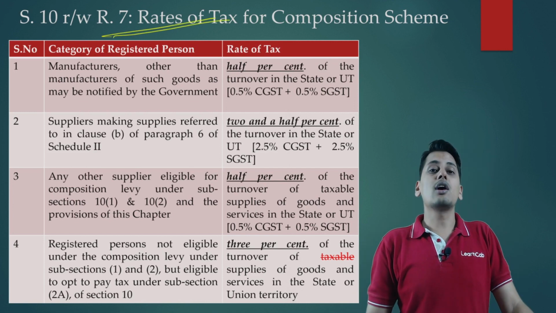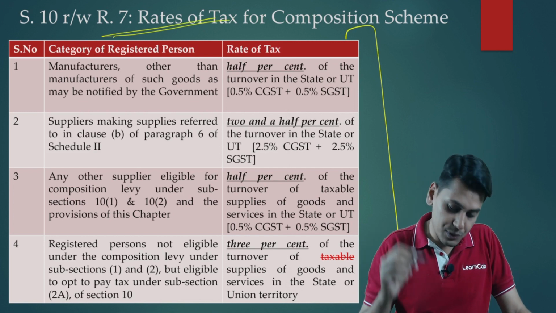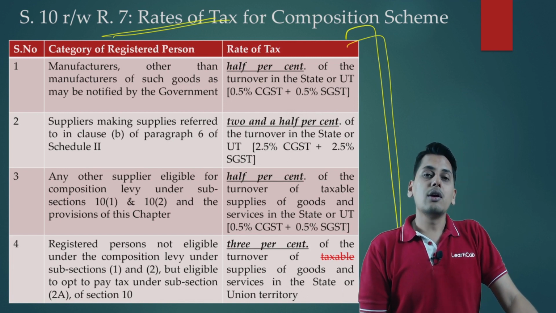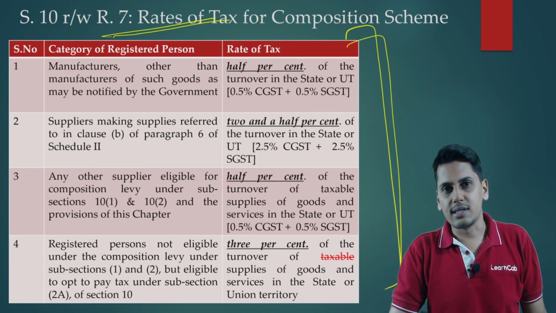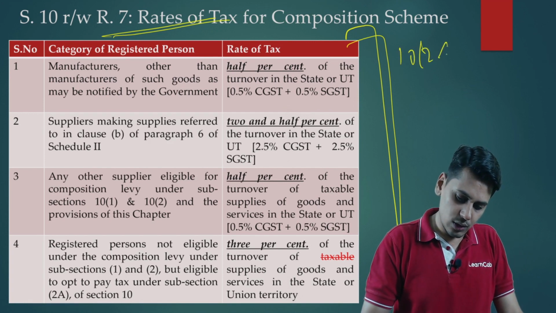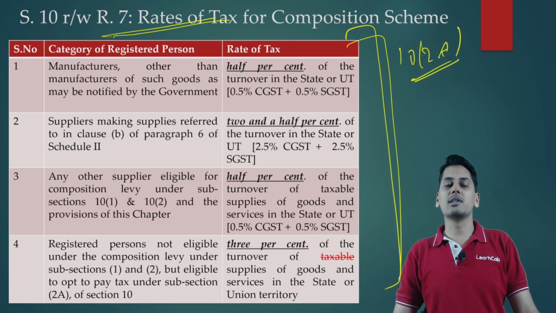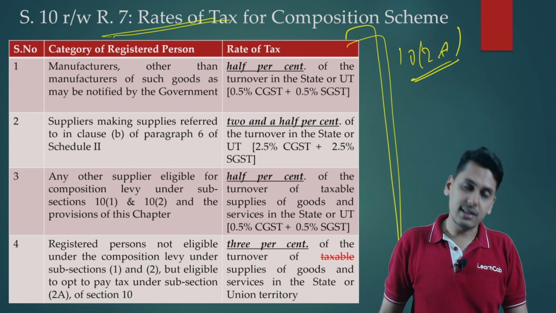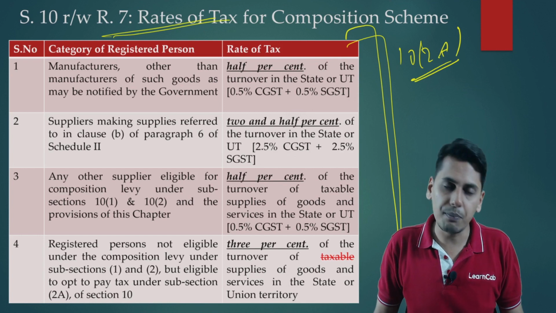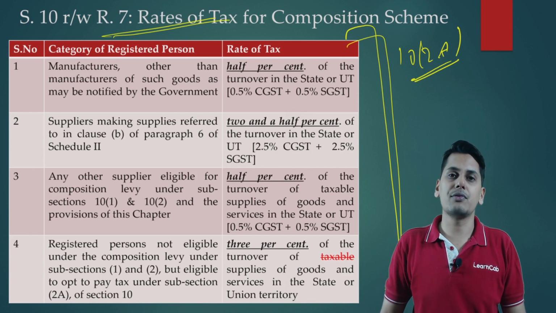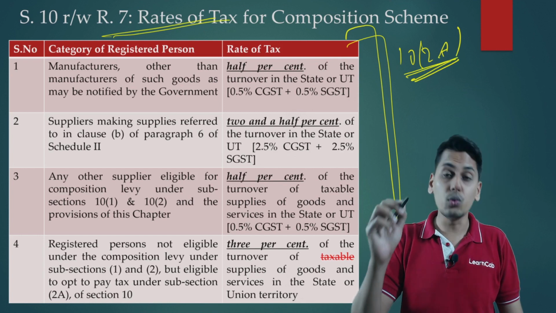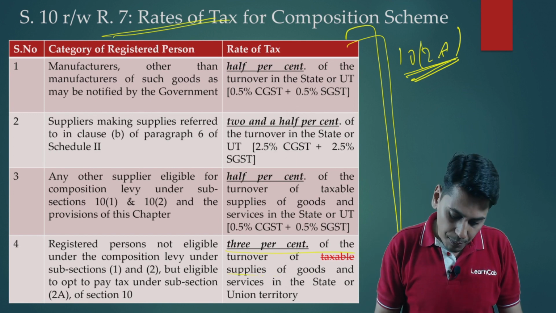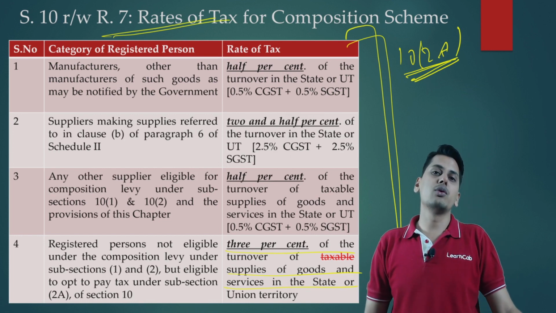So now friends, this is a corrigendum which is there. This is for LearnCap students. This communication is specifically for LearnCap students. Now friends, as regards section 10 is concerned, in section 10(2A), the special composition scheme for service providers. In the LearnCap lectures, what was being discussed, the rate of tax which is applicable for special composition scheme for service providers under section 10 subsection 2A, the rate of tax is 3% of the turnover of supplies of goods and services in the state or union territory.